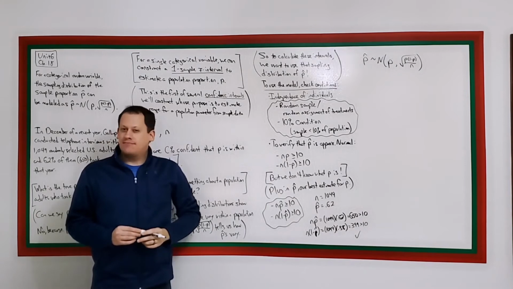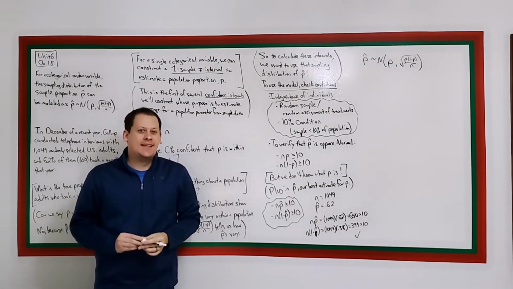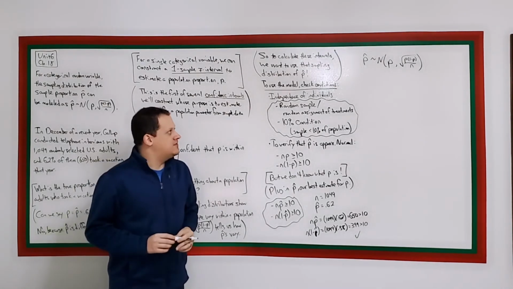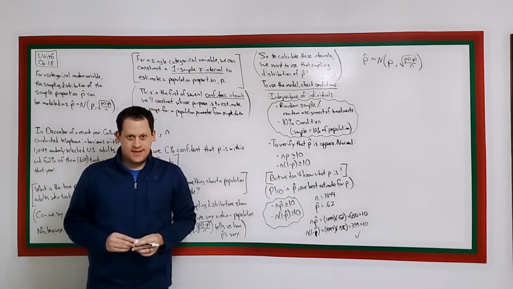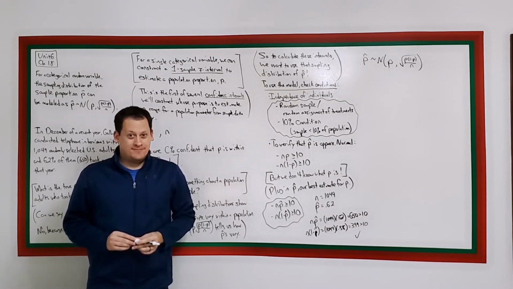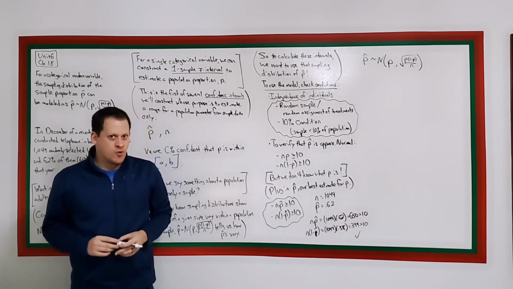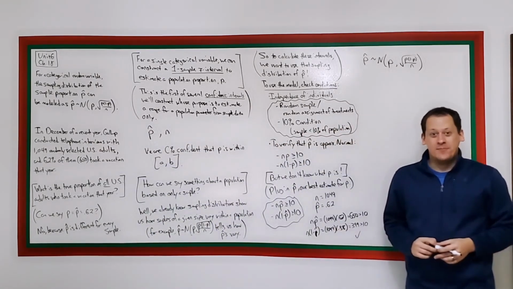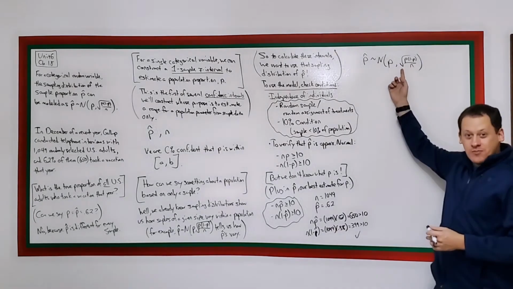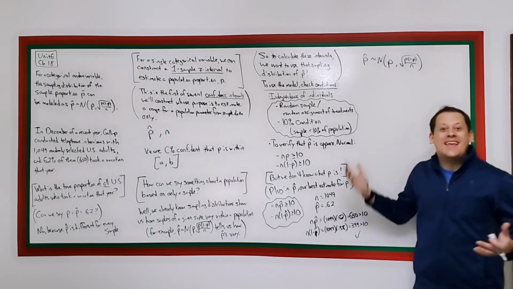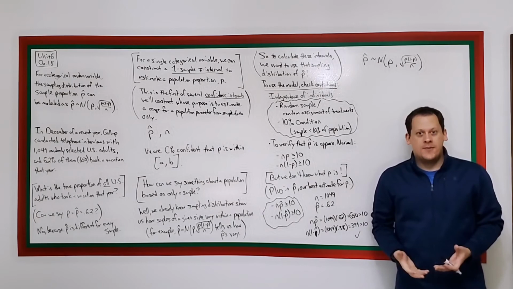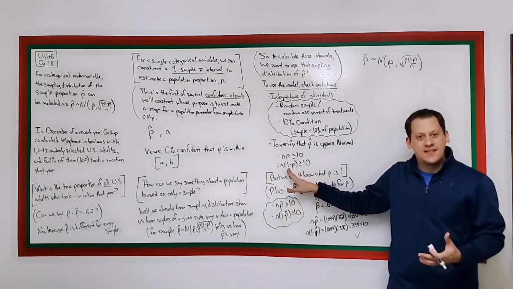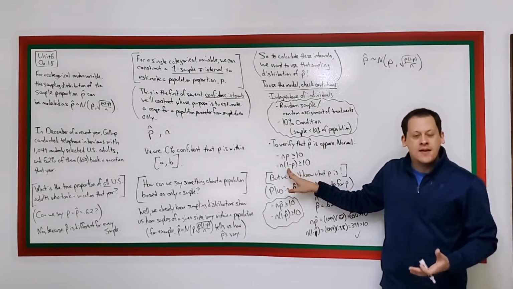Any problems with that sampling distribution? If I told you to calculate what the mean and standard deviation of that distribution were, could you do it? I feel like a broken record. We don't know what p is. But look how p is involved in both of these parameters. We can't calculate those. It's kind of like the problem that we had here. We couldn't check this condition because it had p in it. We don't know what p is. So what can we do?